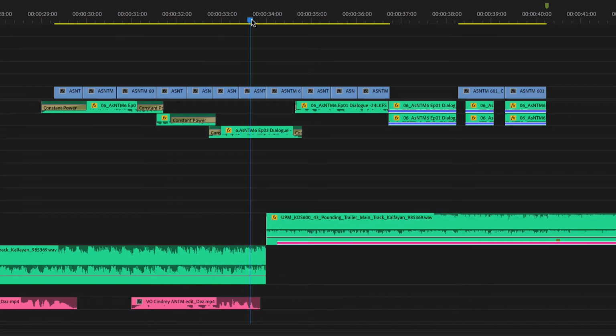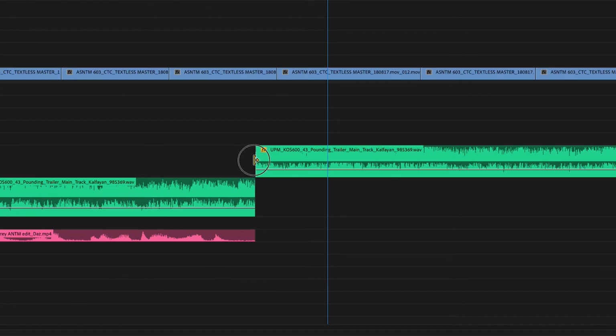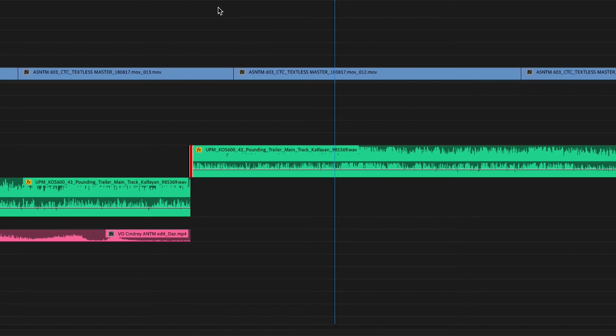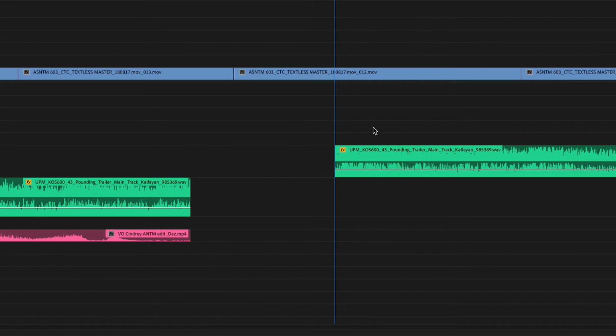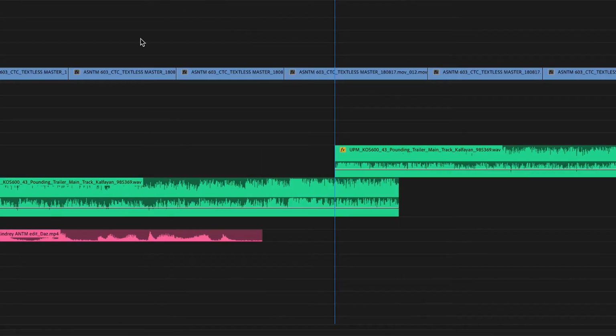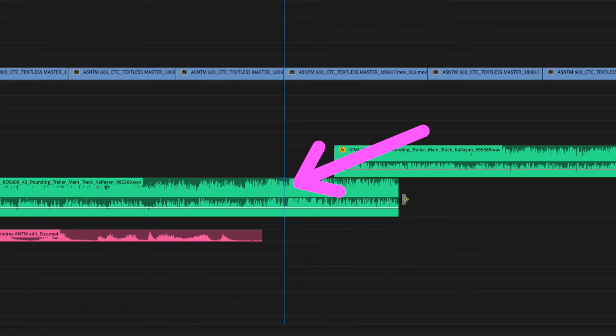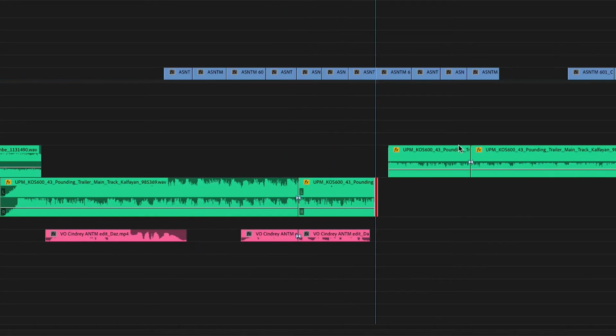Okay, so there seems to be like a double beat there. So first you listen to the second part of the track. If you look at the waveform, you can see where the bigger beat is. It's about here. And then you go to the first part of the track. Okay, it's just over here. So if we just shift it over, it should sync up quite well.